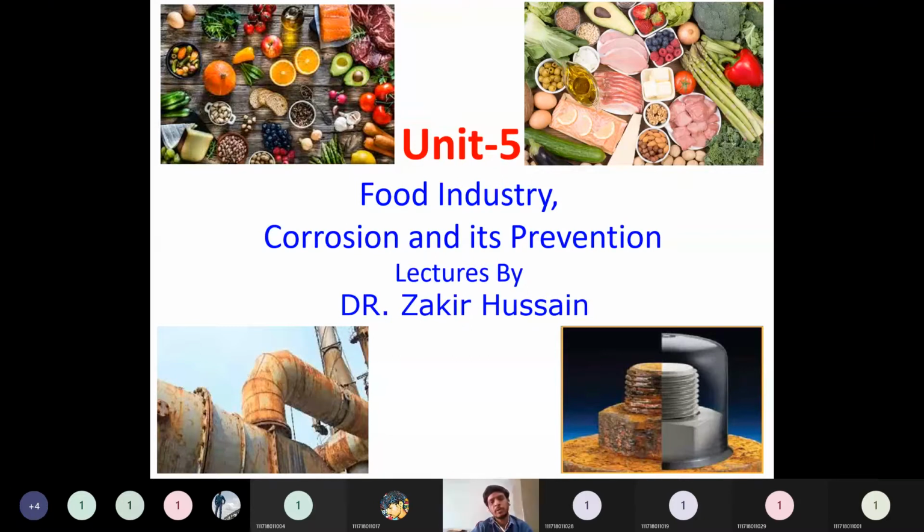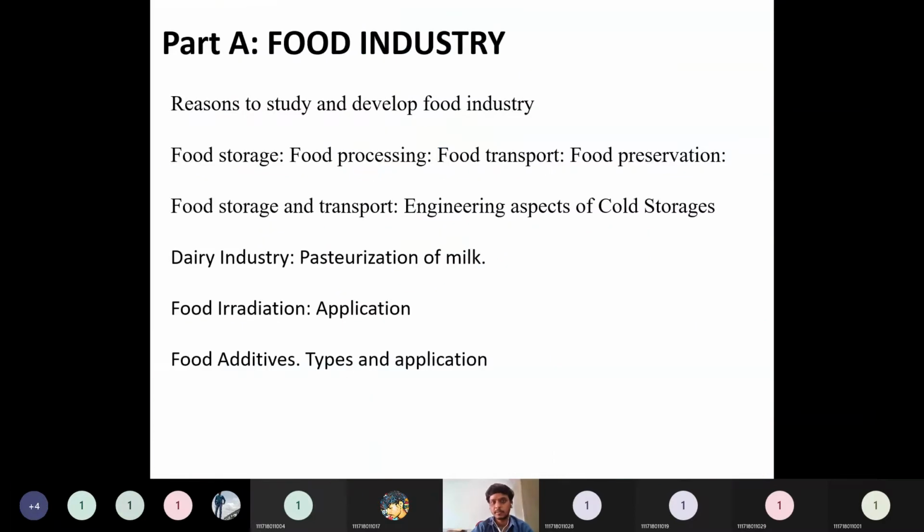Part B is regarding corrosion. How many types of corrosion are there? What are the preventive measures? We have to take that one. Then Part A is the food industry. So first is reasons to study and develop the food industry.